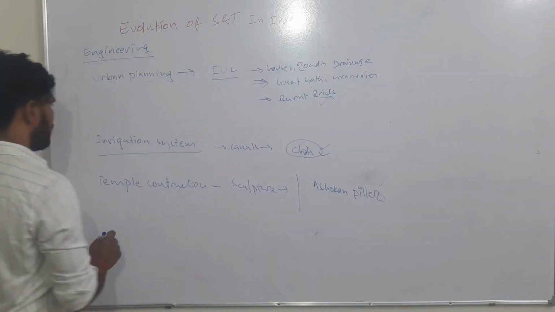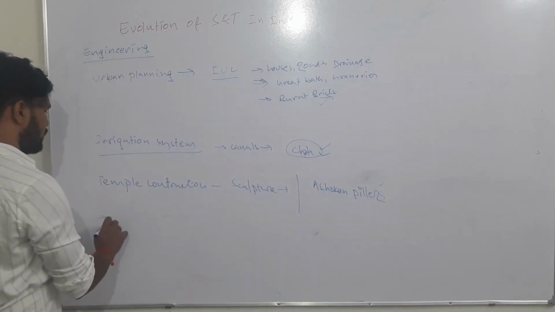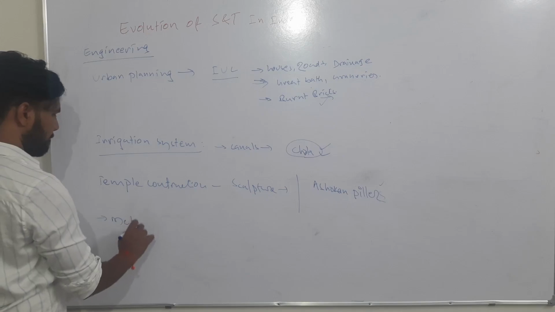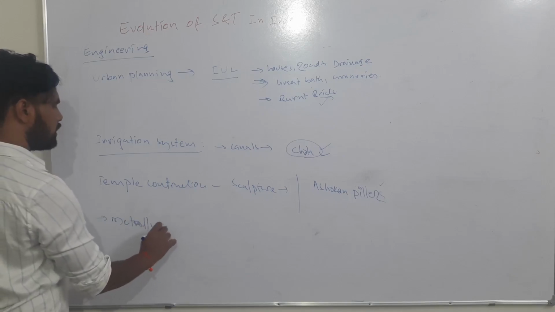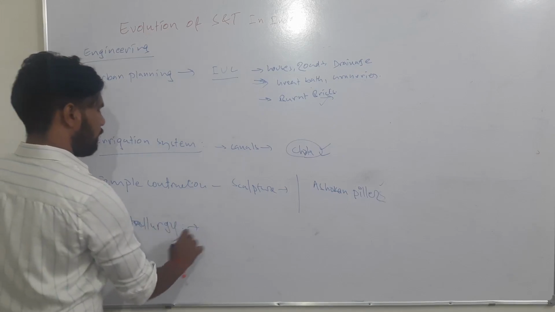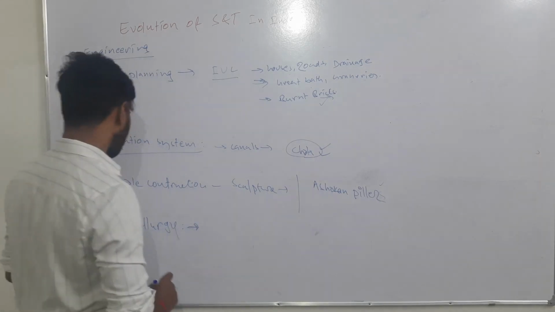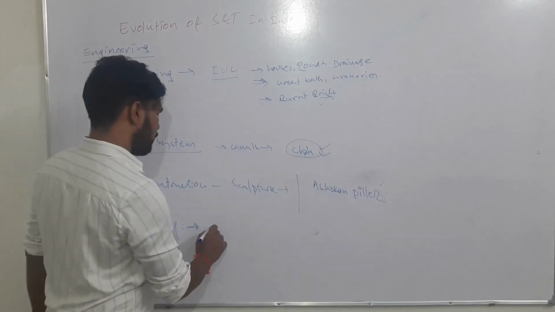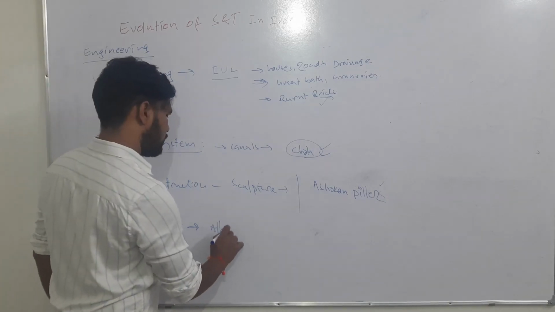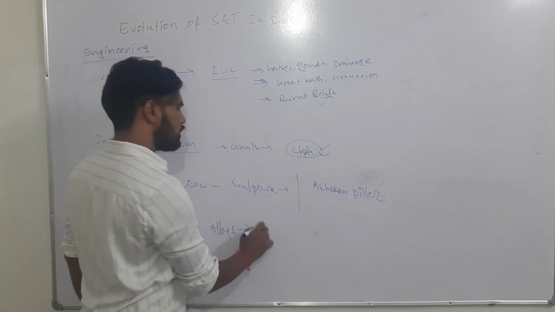Apart from that, another area is metallurgy. Metallurgy, the best example we can say, is the development of alloys. What are alloys? The mixture of metals.